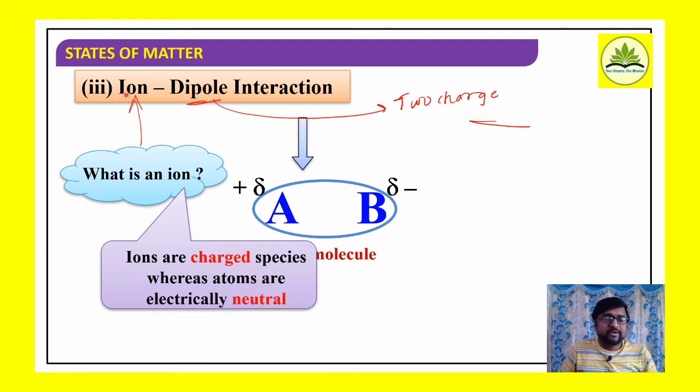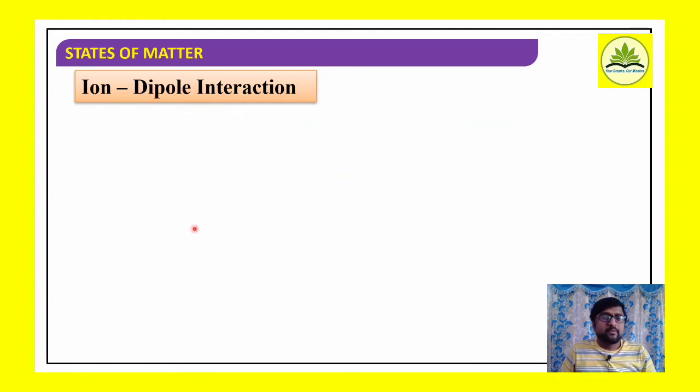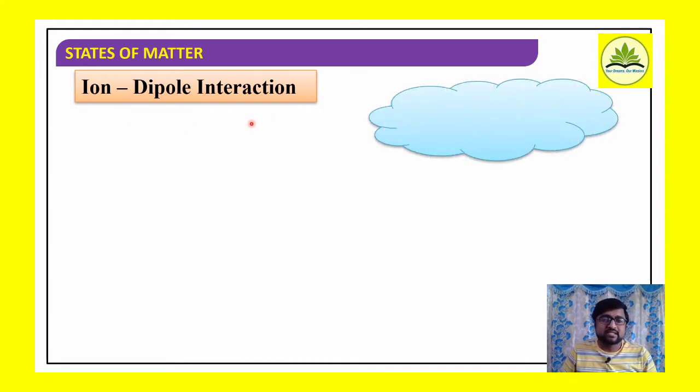Now, what type of interaction are we specifying? Ion dipole interactions. A dipole is a species which carries two poles, partial positive and partial negative charge. On the other hand, an ion is any charged species, different from an atom, because ions are charged whereas atoms are electrically neutral. How an ion interacts with a dipole is called ion dipolar interaction.